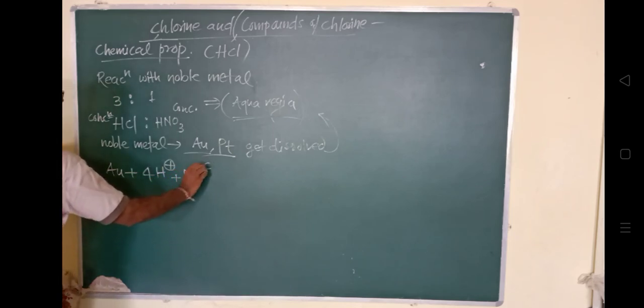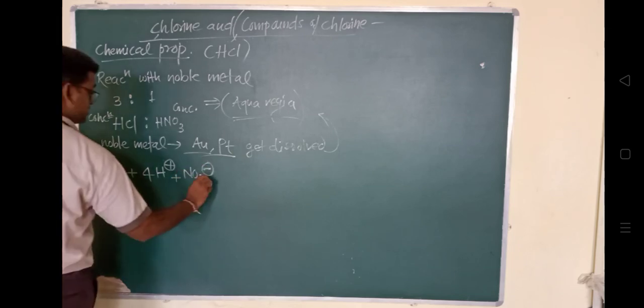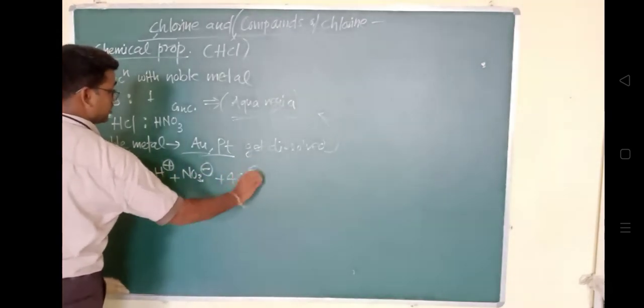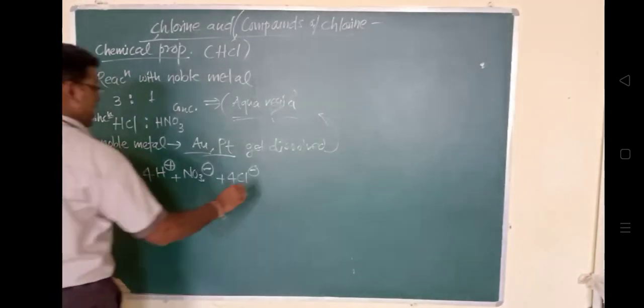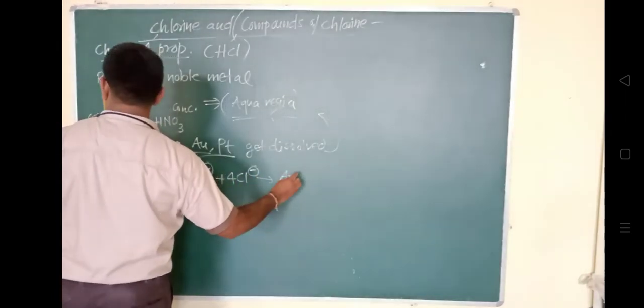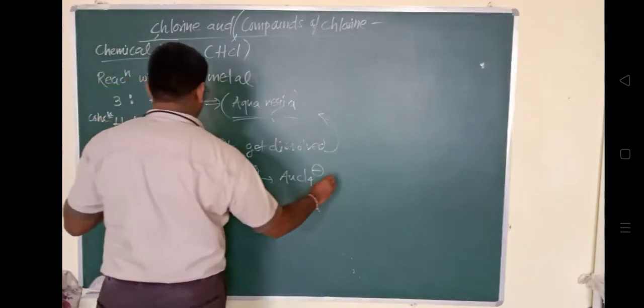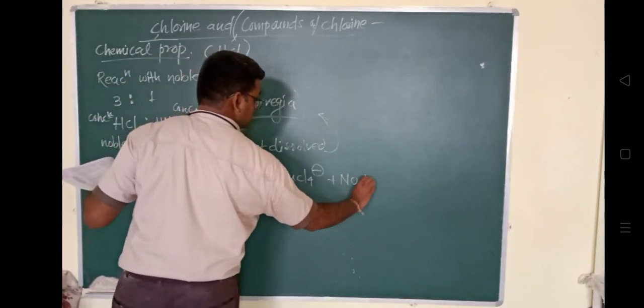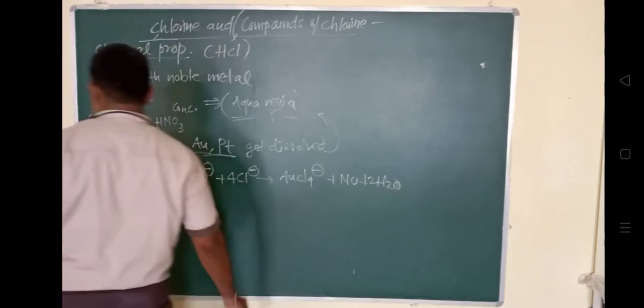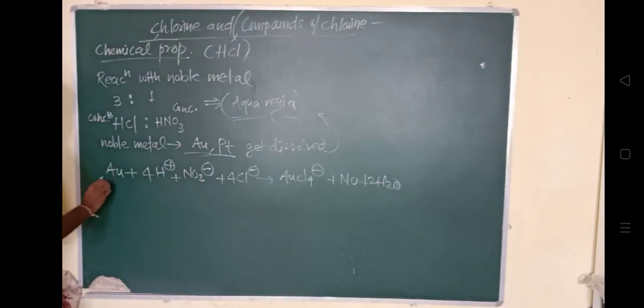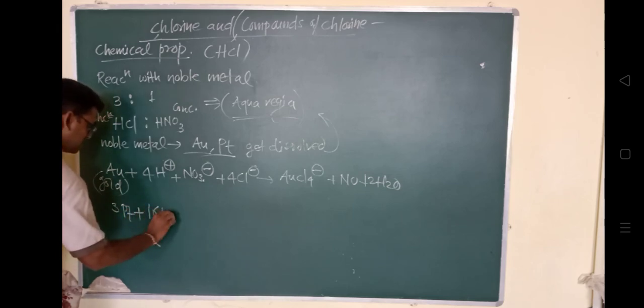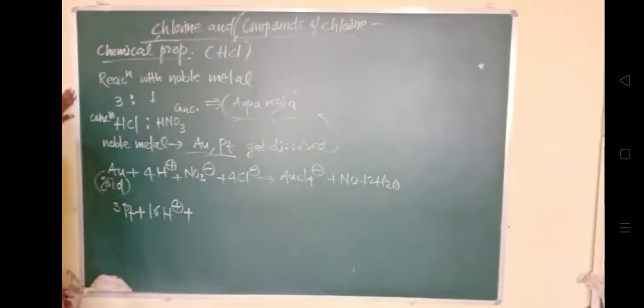In this way gold can be dissolved. आप देख सकते हो, this gold can be dissolved, and in a similar fashion platinum, 3 platinum, can be dissolved in 16H plus ions plus nitric acid 4NO3 minus, and 18Cl minus, to give rise to 3 PtCl6 2 minus.